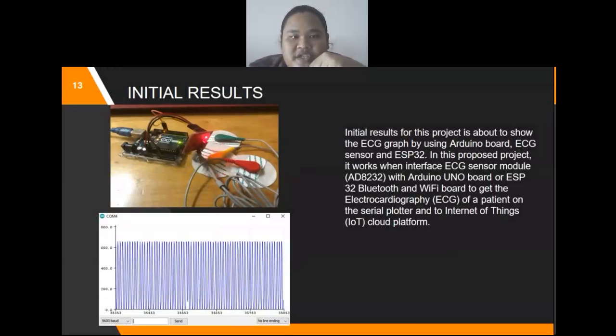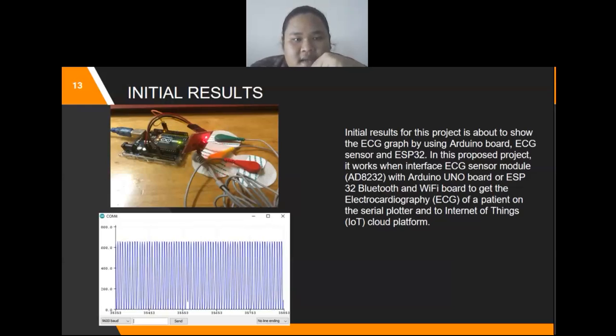Okay, for the initial result, this project is about showing the ECG graph by using an Arduino board, ECG sensor, and ESP32. In this proposed project, it works by interfacing the ECG sensor module AD8232 with an Arduino Uno board or an ESP32 Bluetooth and Wi-Fi board to get the electrocardiography, ECG, of a patient on the serial plotter and on the Internet of Things, IoT, cloud platform.